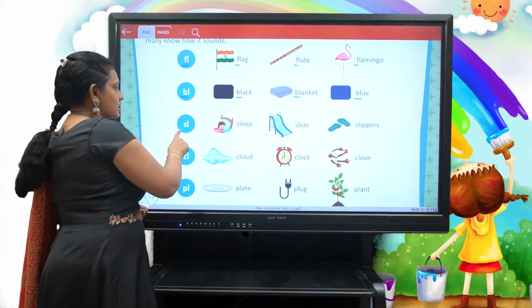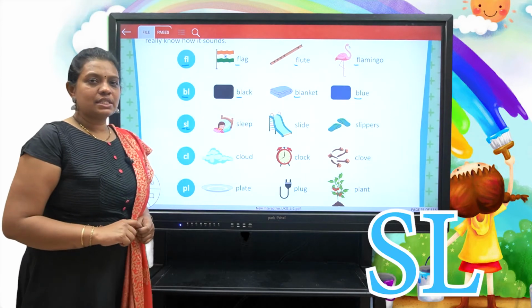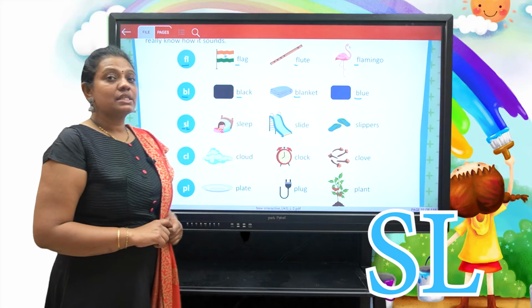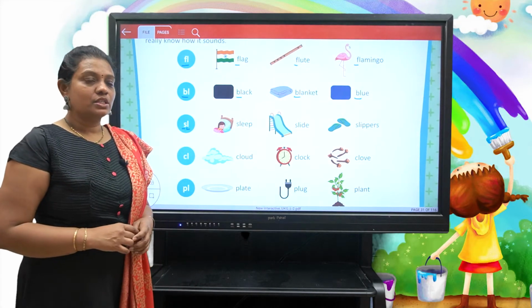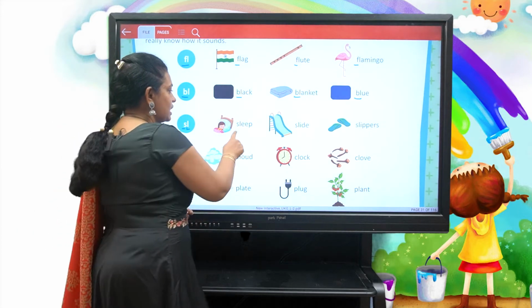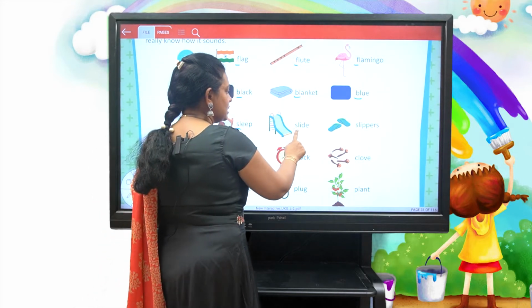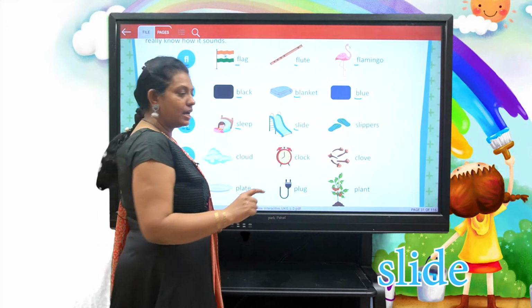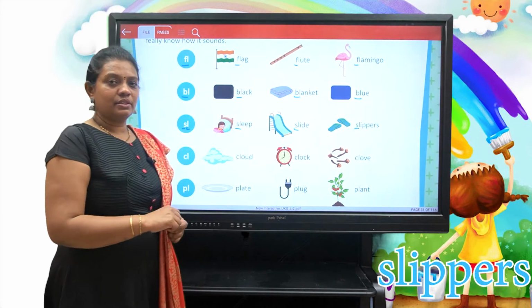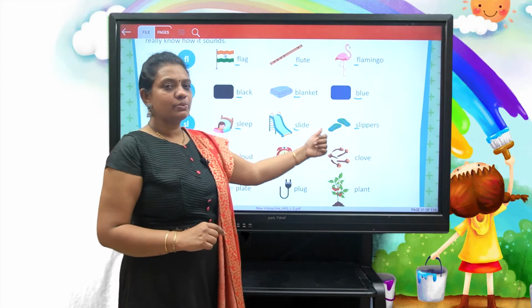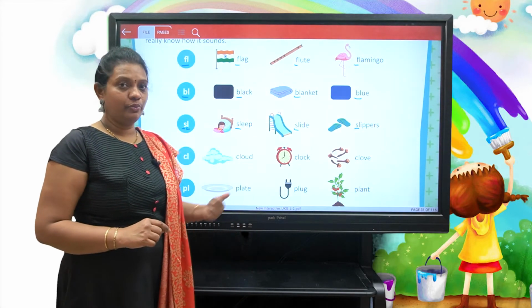Next, the consonant s and the consonant l together make sl. Sl is the blending sound. What are the examples? Sleep, slide, slippers. In all these words, the blending sound sl is at the beginning of the word.